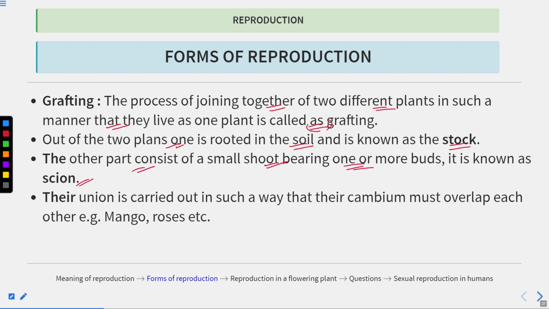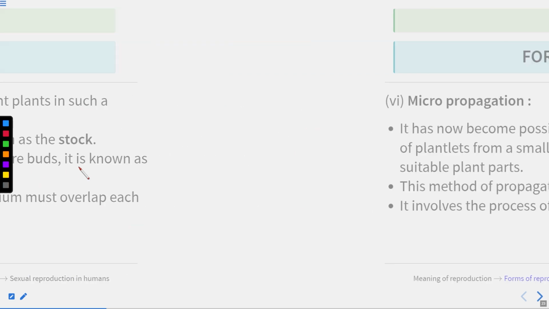Now their union is carried out in such a way that their cambium must overlap with each other, and this is done in plants such as mango and roses. So one part is known as the stalk, another part is known as the scion, and they are fixed together so that they live as one plant. And what should be the condition? The cambium of the stalk as well as the scion must overlap with each other. Clear? So this is known as grafting.